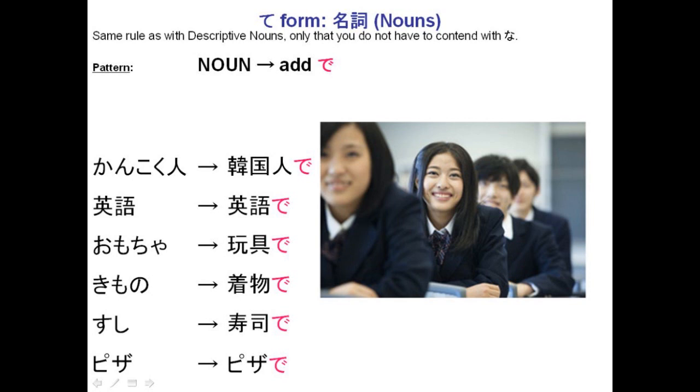Okay, so if we have pizza for pizza, it's just pizza de. So other examples are kankokujin becomes kankokujin de, eigo becomes eigo de, omocha becomes omocha de, and so on.